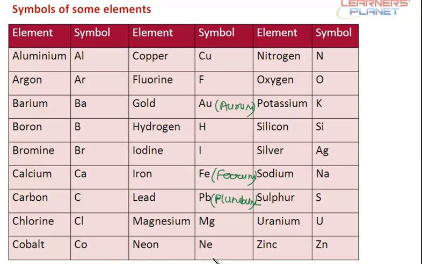Magnesium, Mg, neon, Ne, nitrogen, N, oxygen, O, potassium, K, it is derived from its name kalium, K-A-L-I-U-M. Silicon, Si, silver, Ag, it's derived from argentum. Sodium, Na, from natrium. Sulfur, S, uranium, U, and zinc, Zn.